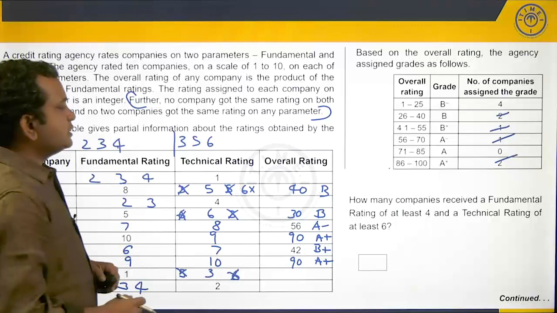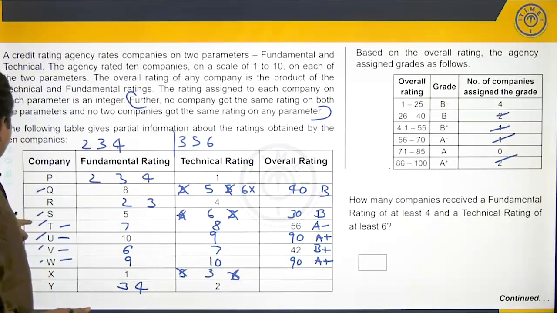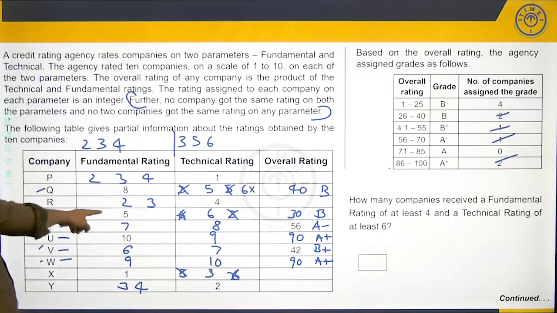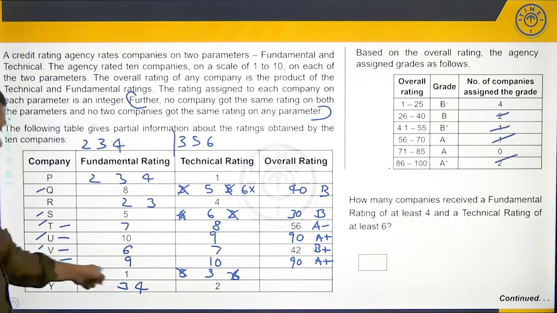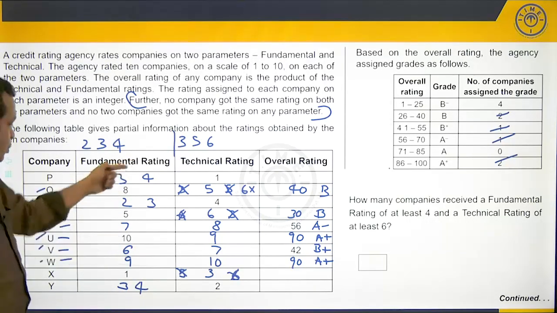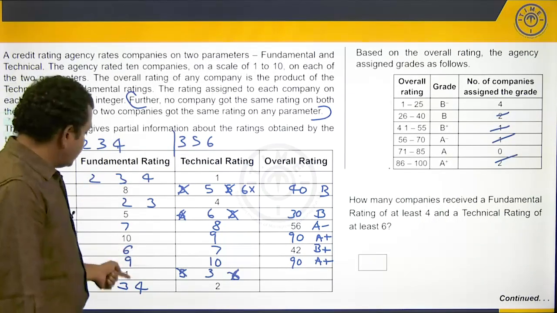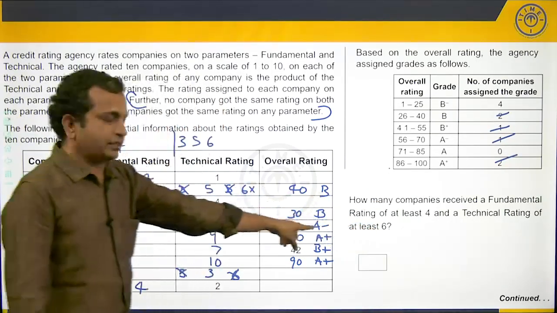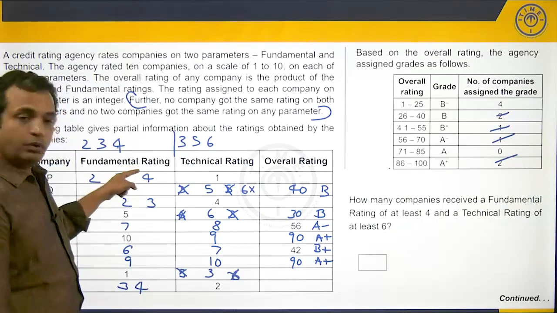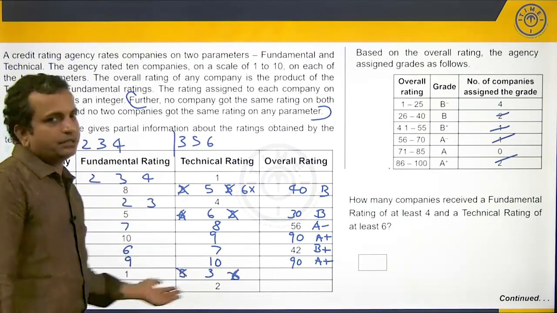Then, how many companies received a fundamental rating of at least 4 and a technical rating of at least 6? Fundamental rating at least 4, we have ticked them earlier: 5, 8, 5, 7, 10, 6 and 9. At least 4 means we don't know which of the companies is 4, so we may need to park that thought, but check the other one. Technical rating of 6: none of the companies which could get a 4 is getting a 6. So, they are out anyway.